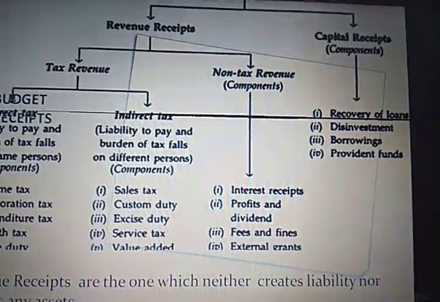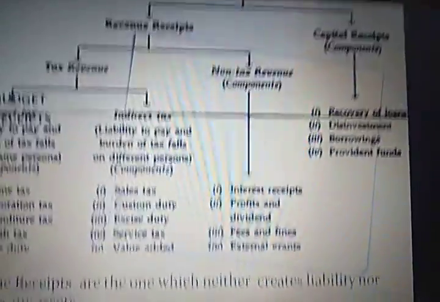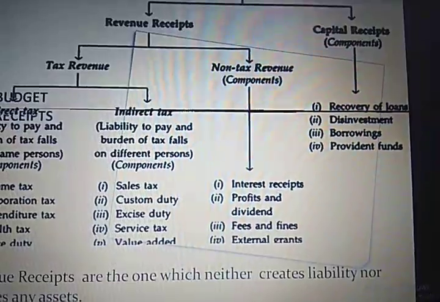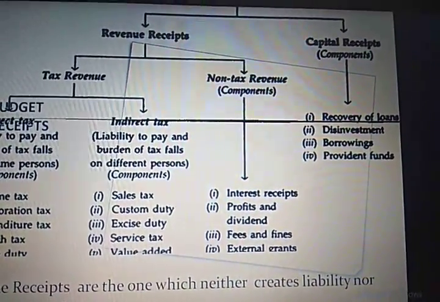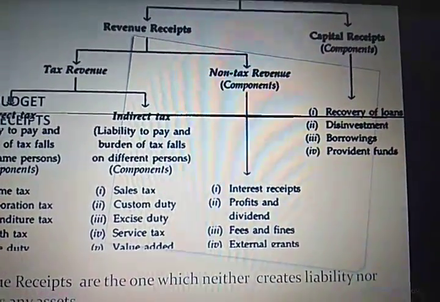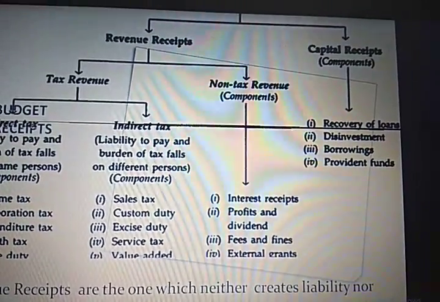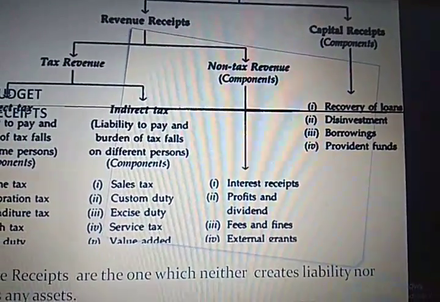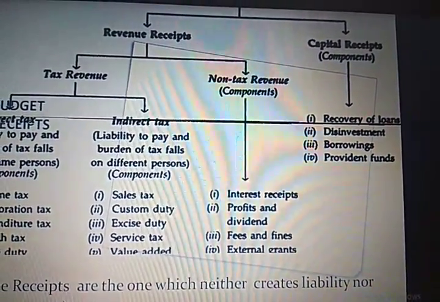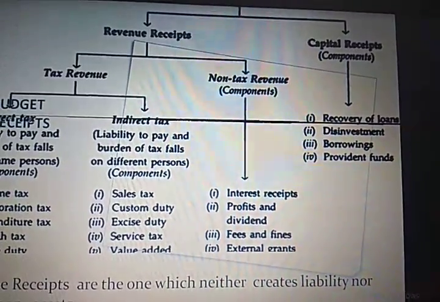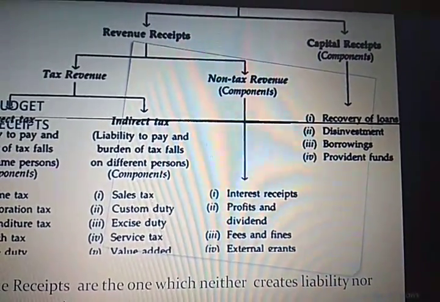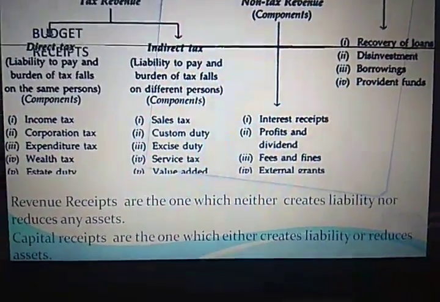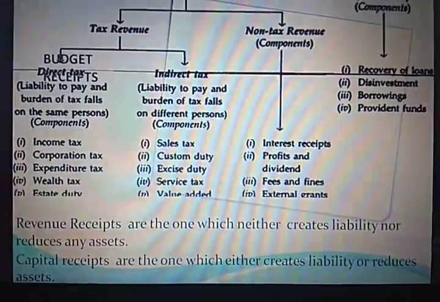So I hope you understood this topic, capital receipt, and the examples very well with the reasons, because in the board examination, generally the type of questions that come are that certain items are given to you and the question asks you to classify the following items as revenue receipt and capital receipt, also giving reasons for your answer. So when in front of you is borrowings, that the government of your country has taken a loan from the World Bank, you will classify it as capital receipt, and the reason you will write is because it either creates liability or reduces assets. So this way you have to write the answers.